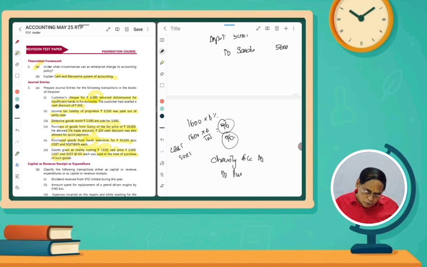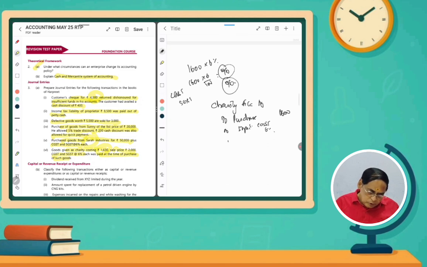So purchases account should be here. Purchases account, how much we purchased? 1,600 rupees. And then to input CGST 6%, to input SGST 6%.